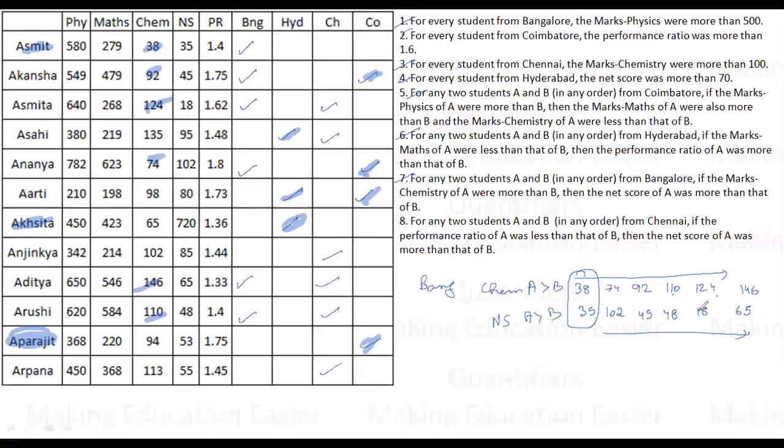So if I see in increasing order 146, 124, this is fair. 65, this person is disqualified. 48, 48, this person is disqualified. So these 4 people can be from Bangalore, right? So the rest 2 are. So 74 is cancelled out. So 74, this person cannot be from Bangalore. So he is from Coimbatore only.